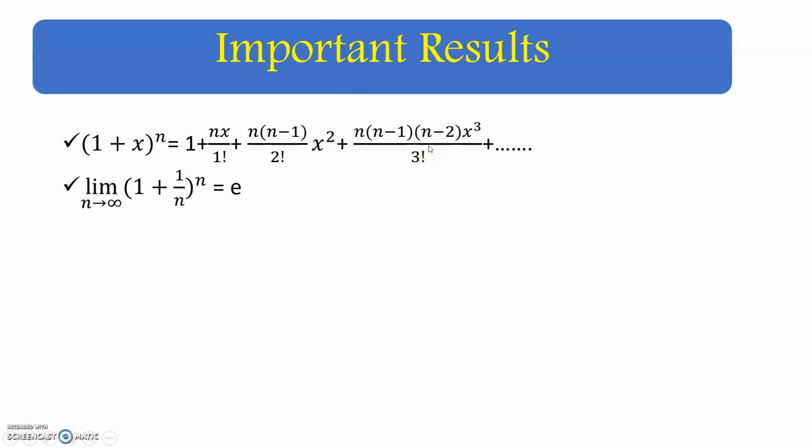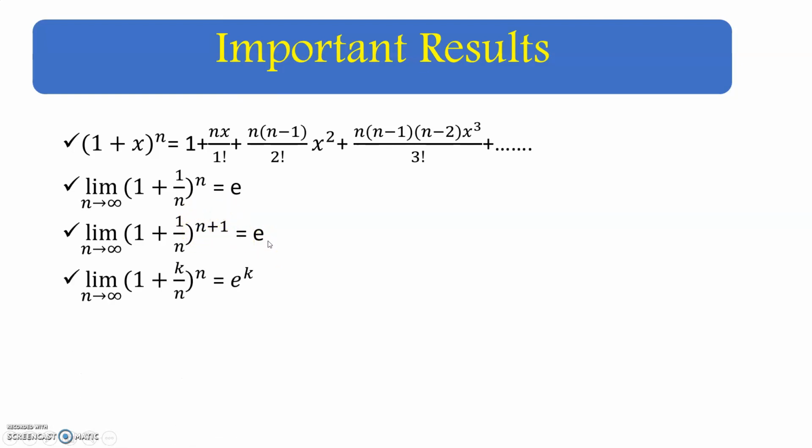Next one, if you take the limit as n tends to infinity, (1 + 1/n)^n is equal to e. If you get a term like this and apply the limit n tends to infinity, you can write the value as e. Then another one, the same as the previous one, just replacing n by n + 1 in the power, you will get the same result, e.